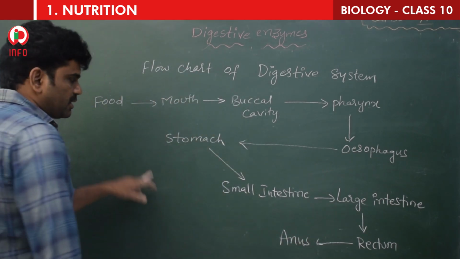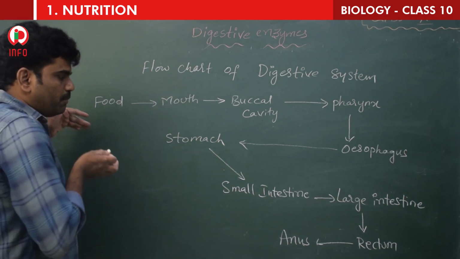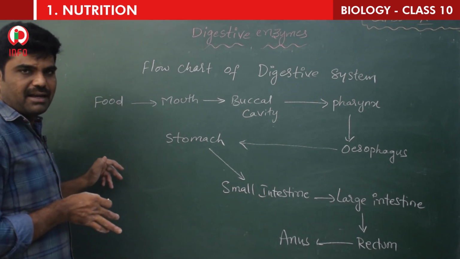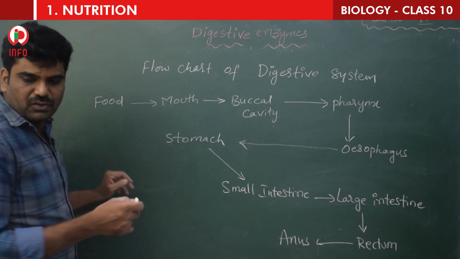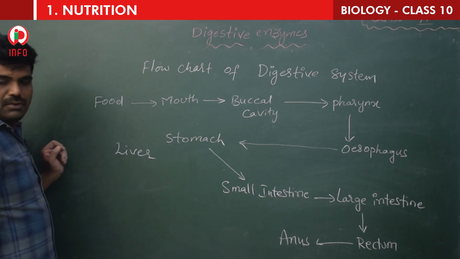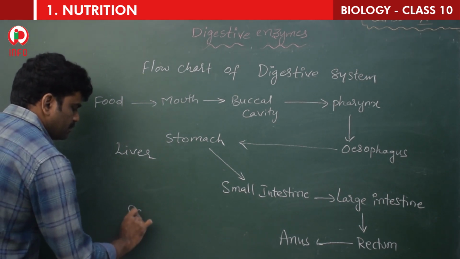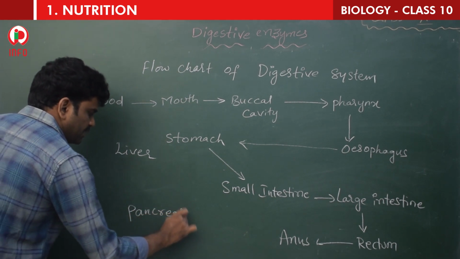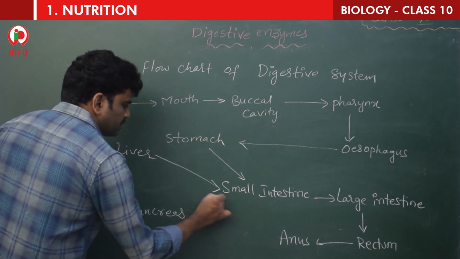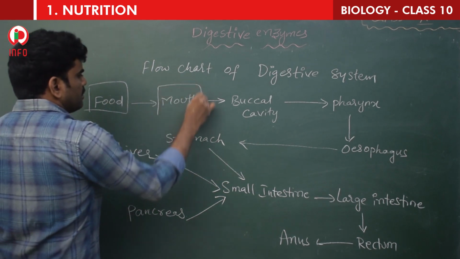Next, if you observe the small intestine, into the duodenum two pipes will come. One is the bile duct, the other is the pancreatic duct, carrying bile juice or pancreatic juice. So I am writing liver and pancreas, which are connected to this one. Liver and pancreas are connected to the small intestine. You can simply draw the boxes also here.